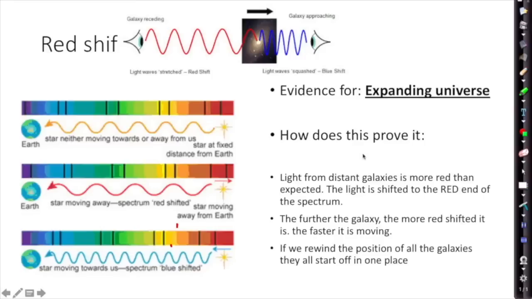If we rewind the positions of all the galaxies in the universe that we can see, because we can see they're all accelerating away from us, if we were to just rewind all of that, we see that they start off in one place.